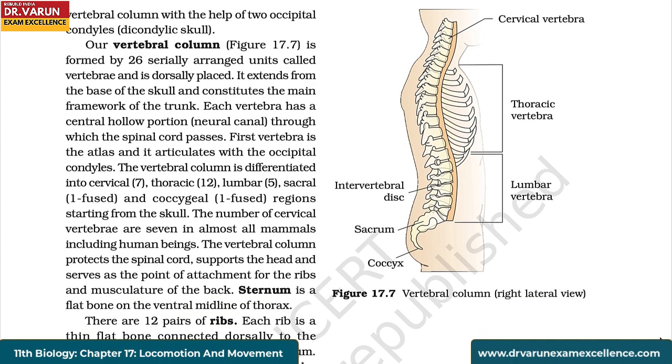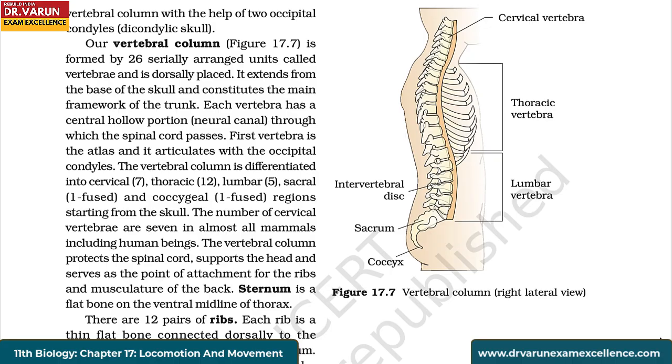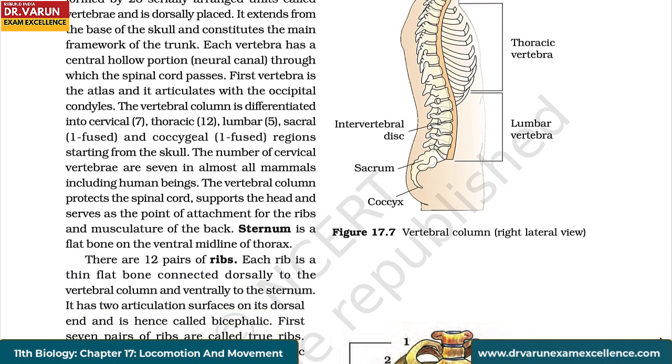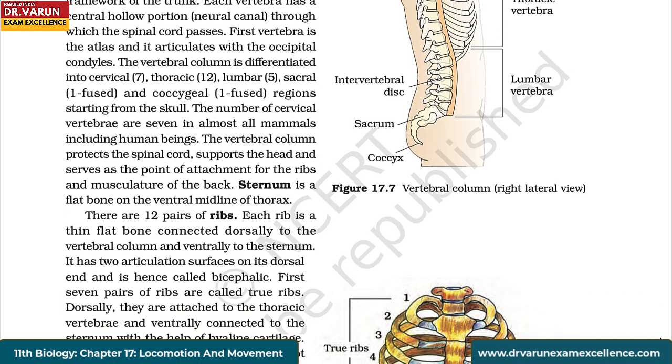The vertebral column is differentiated into cervical 7, thoracic 12, lumbar 5, sacral 1 fused, and coccygeal 1 fused regions starting from the skull. The number of cervical vertebrae are 7 in almost all mammals, including human beings. The vertebral column protects the spinal cord, supports the head, and serves as the point of attachment for the ribs and musculature of the back.